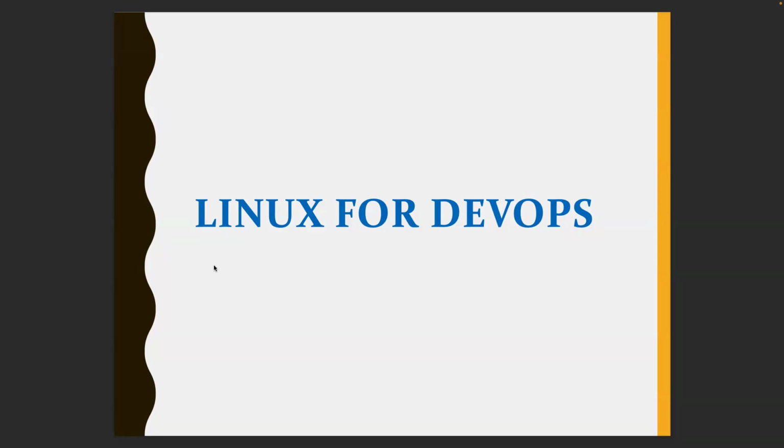And for all the reasons mentioned before, like security, we have Linux more widely used in real time, that too for DevOps. So that's the reason we would do everything on Linux. Again, as we discussed in the beginning, Git works on any operating system. So Git will work on Linux also. Concepts and commands are the same. Only installation differs. Same is the case with other tools. So that's the reason we are going to learn Linux for our DevOps.